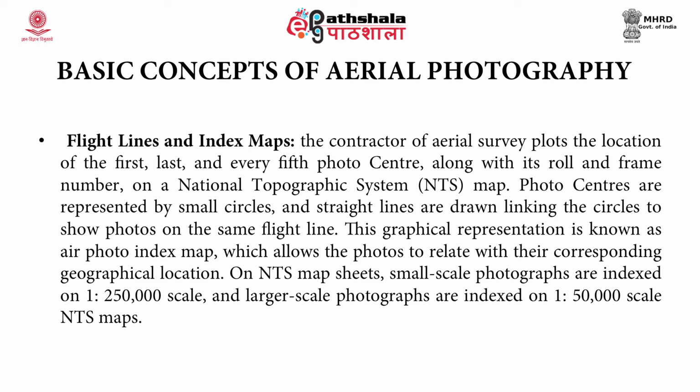This graphical representation is known as the Air Photo Index Map, which allows the photos to relate with their corresponding geographical location. On NTS map sheets, small scale photographs are indexed as 1 is to 250,000 scale, and larger scale photographs are indexed on 1 is to 50,000 scale NTS maps.